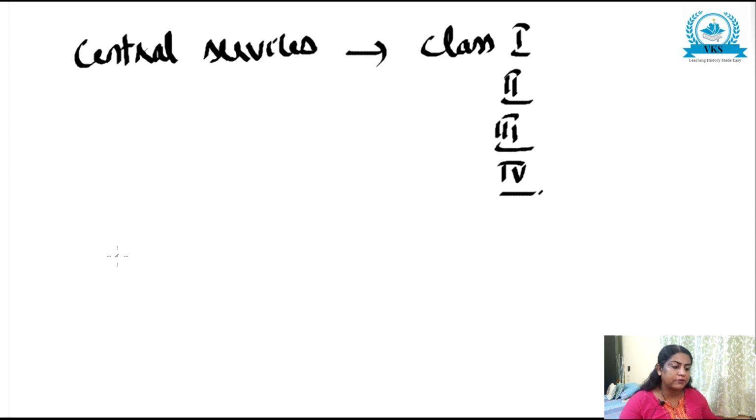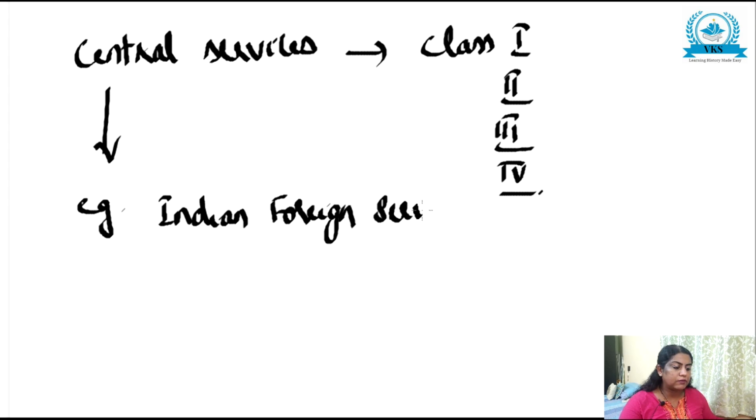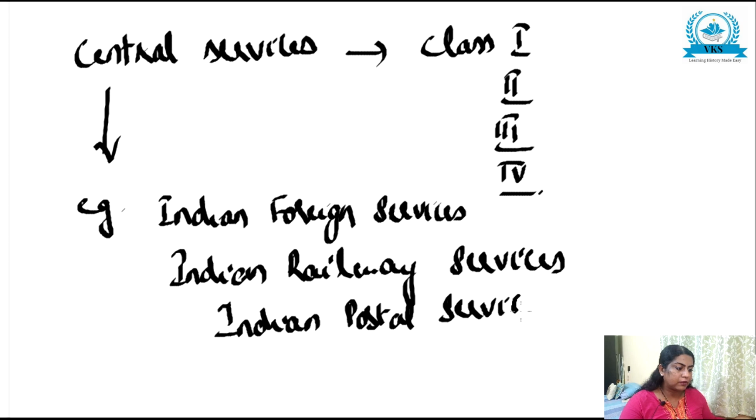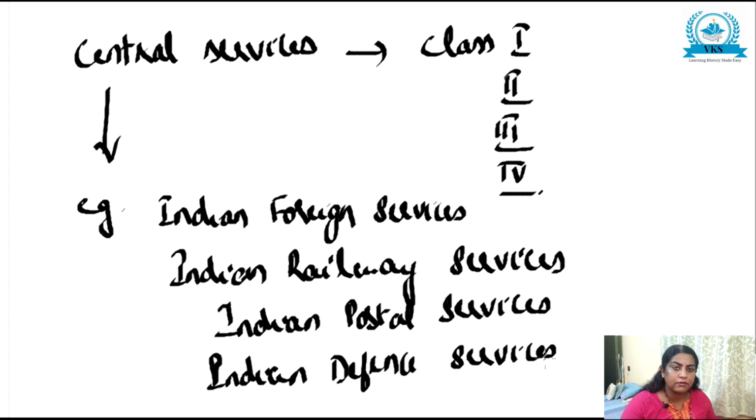Now, let us see some examples of central services. We have the Indian Foreign Service, Indian Railway Service, Indian Postal Service, Indian Defense Service, and then the Indian Audit and Account Service.